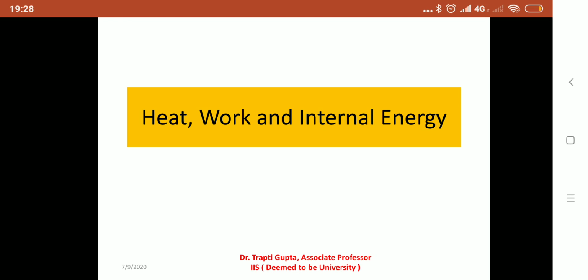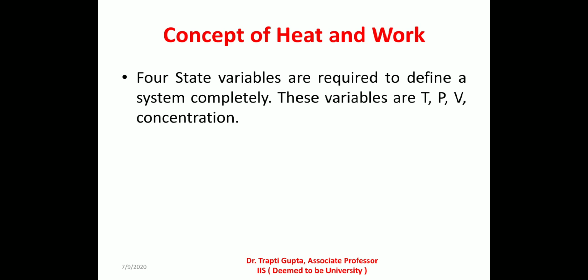Today we will discuss heat, work and internal energy. Now start with the concept of heat and work. We have already discussed that in order to define a system completely, four state variables, namely temperature, pressure, volume and concentration are required.